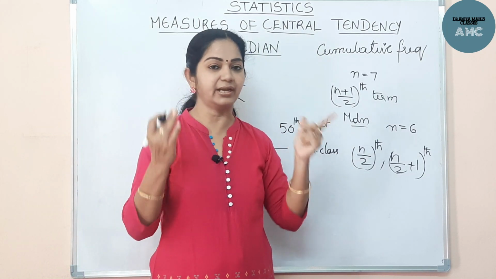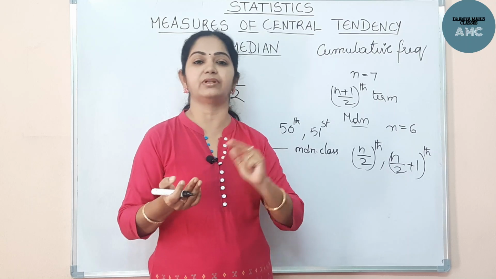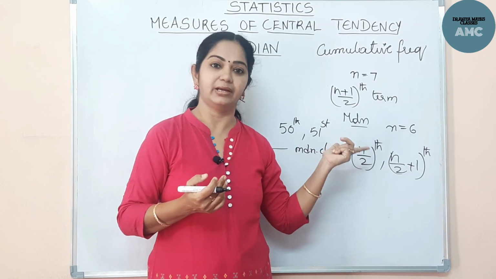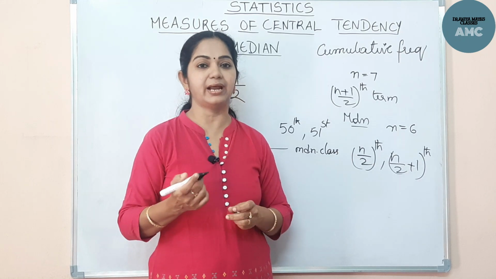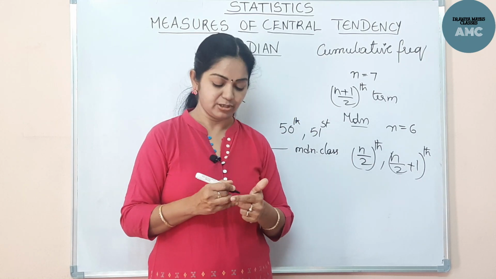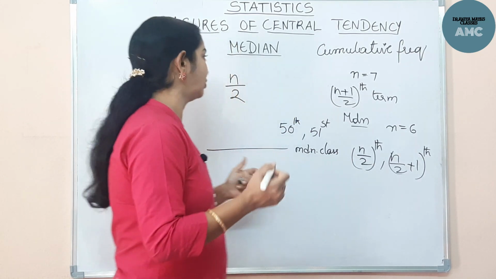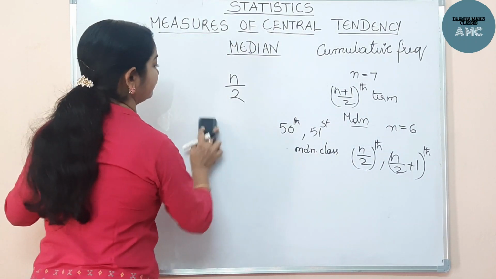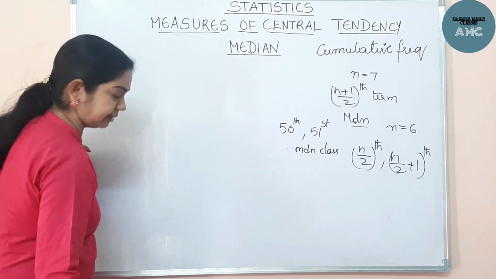And when we get the median class, the lower limit will be L and h is the class size, and all that we will be deducing. In grouped data we go by this method. So for this we need to follow a formula. I'll write down the formula of the median.